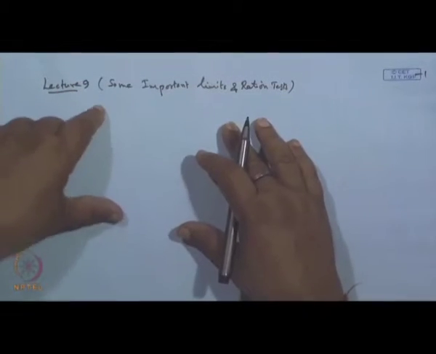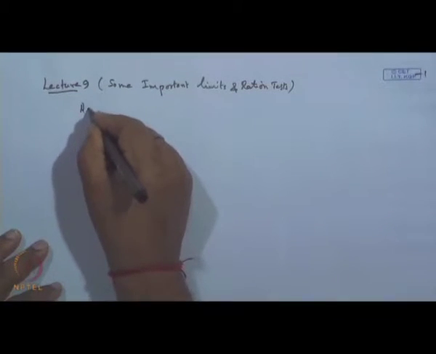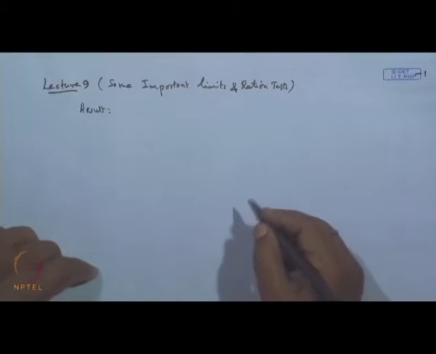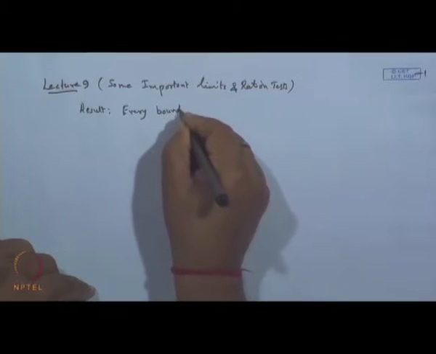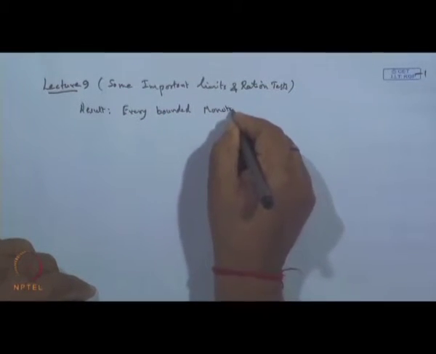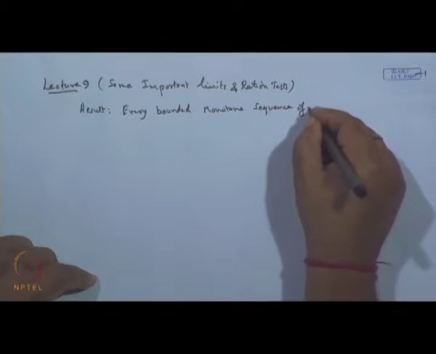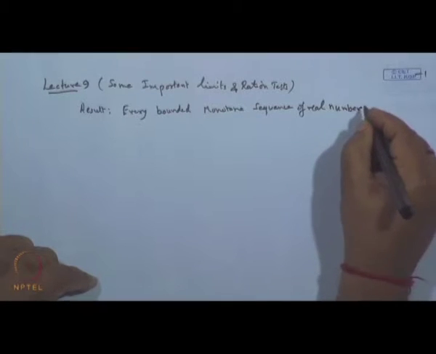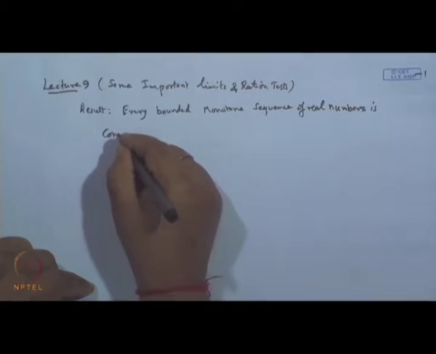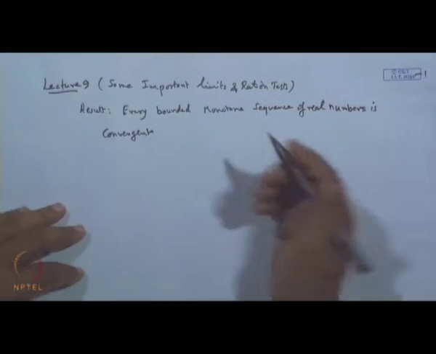And I think the proof is very simple. We can do it with the help of our rational cuts. That is, the result is: every bounded monotonic sequence of real numbers is convergent. So, we will use this result. The proof is just based on this.